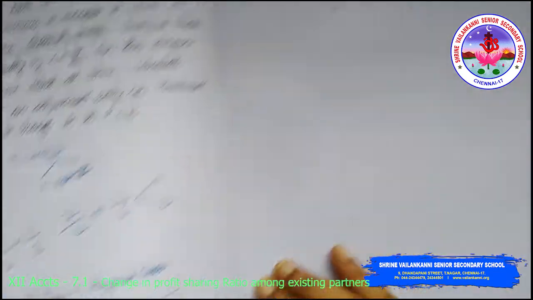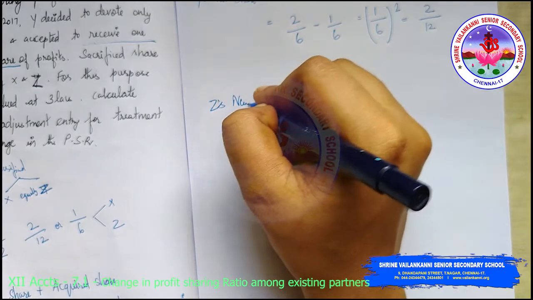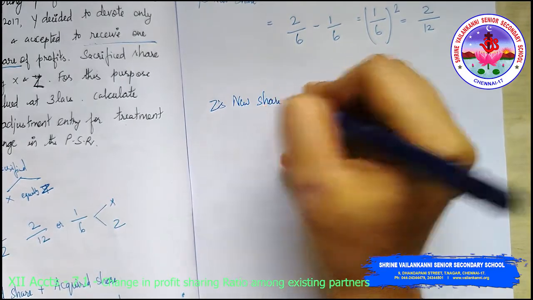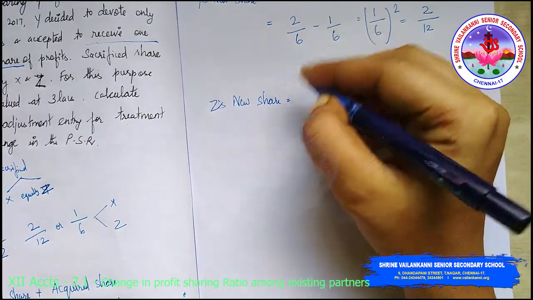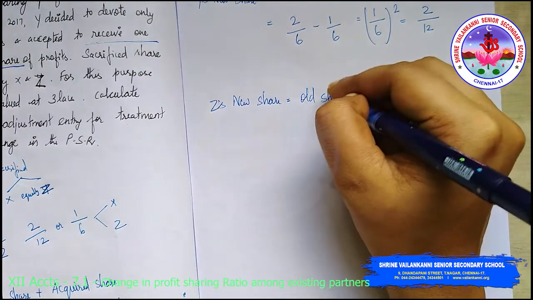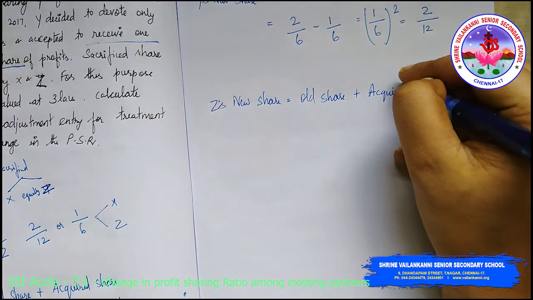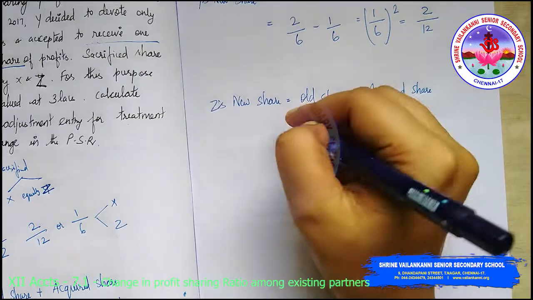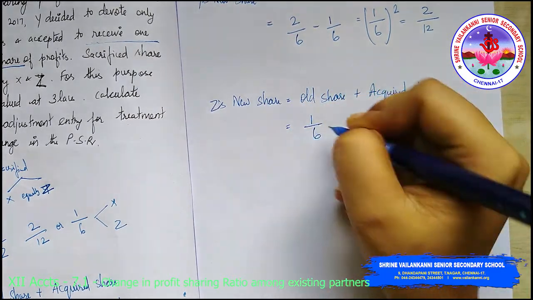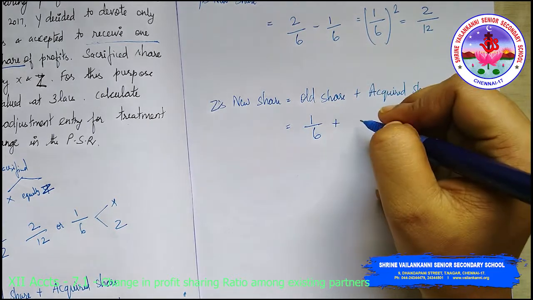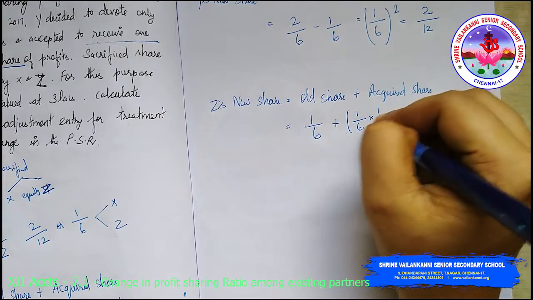Okay. Then what is Z's new share? Z's new share is old share plus acquired share. What is the old share? It is 1 by 6, plus the acquired share is 1 by 6 into 1 by 2.